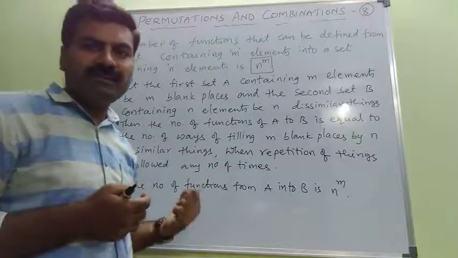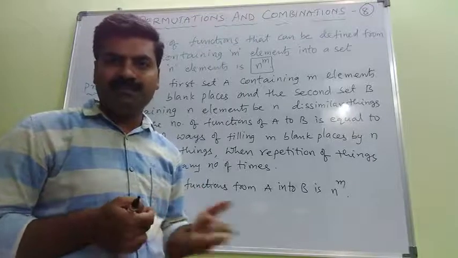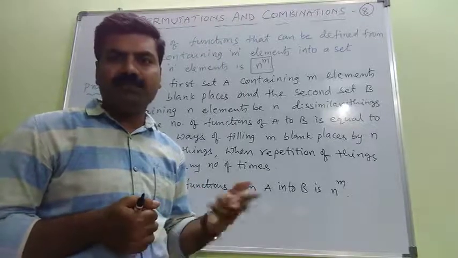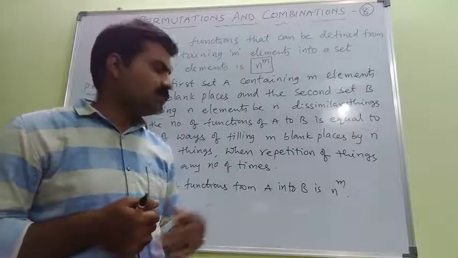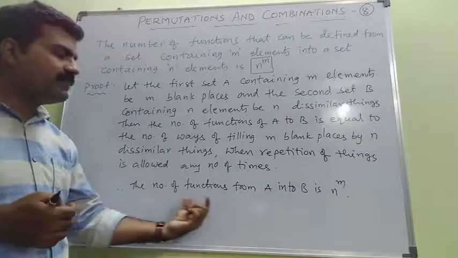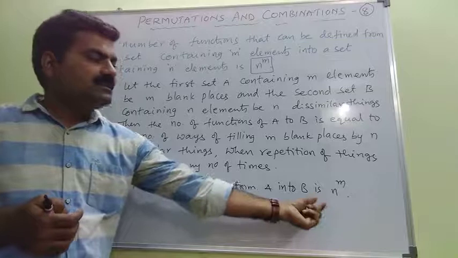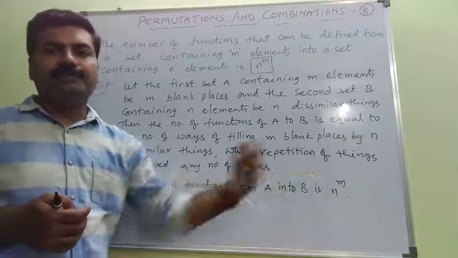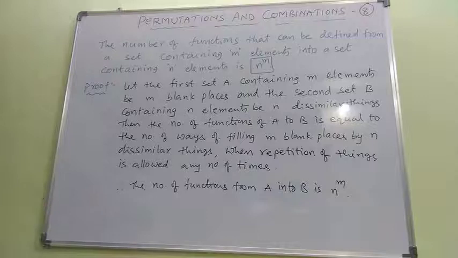So when repetition is allowed, the concept is type 2 that we recently discussed, using the formula n to the power of r. In the same way, here I can define that the number of functions from capital A to capital B is n to the power of m.